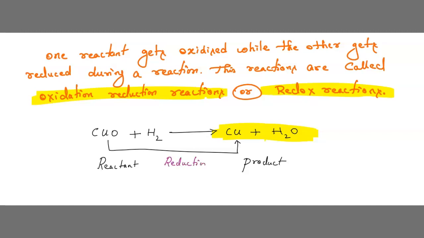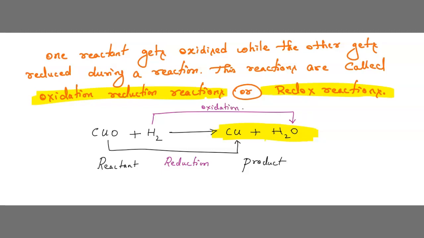CuO is becoming Cu, then we call it reduction. If I ask you to identify which is reduction, you should write CuO becomes Cu. This is called reduction. And which is oxidation? First it has H2. While going to the product side, it becomes H2O. O is coming with H2. First it was only H2, now H2O. This is known as oxidation.